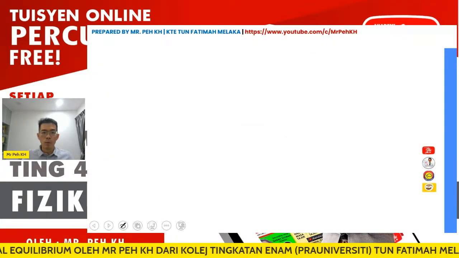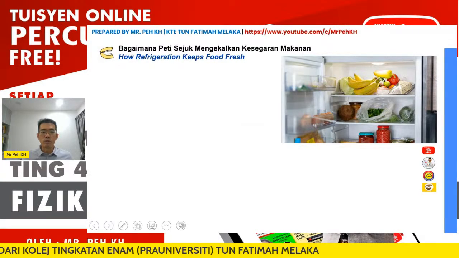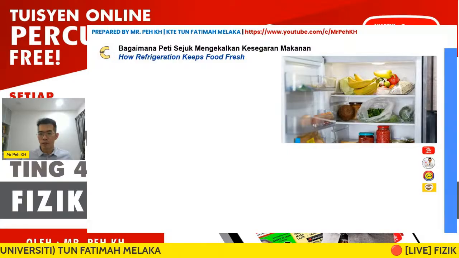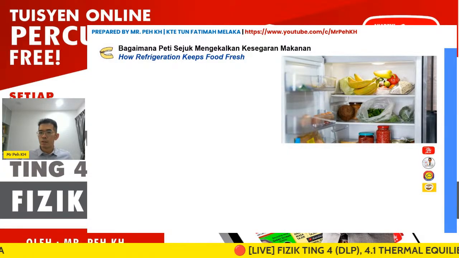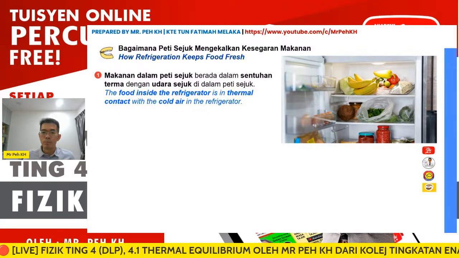Now we go for another application, the last application: how refrigeration keeps food fresh. Here we discuss the cooling condition. Again, we must discuss the thermal contact between two objects.